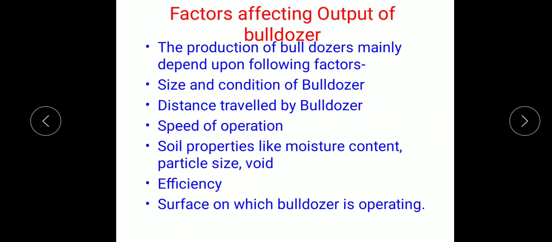The soil properties like moisture content, particle size and void will also play an important role, because if moisture content is available in the soil, then it may become difficult for the bulldozer to obtain the greatest output. Similarly, particle size and void also play an important role. Next factor is the efficiency.